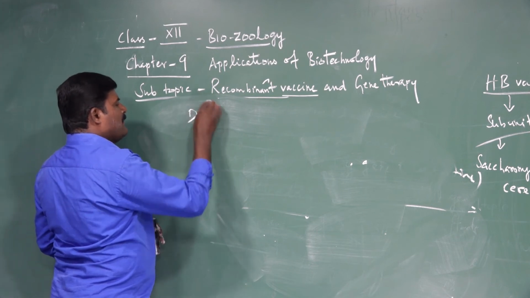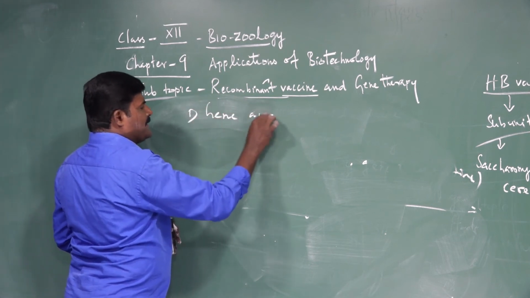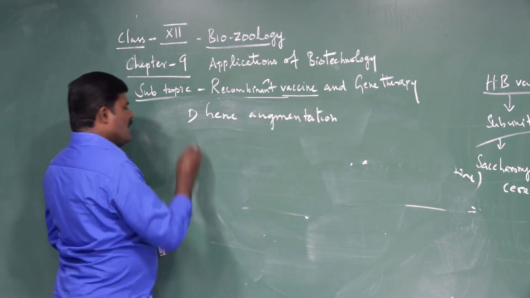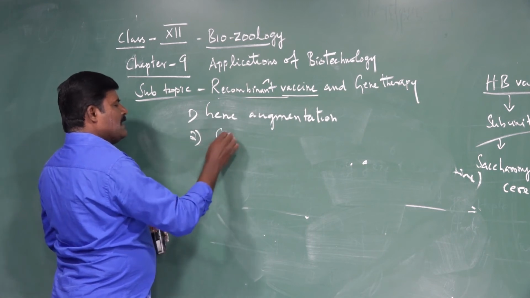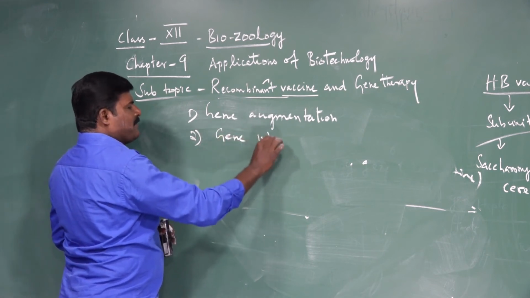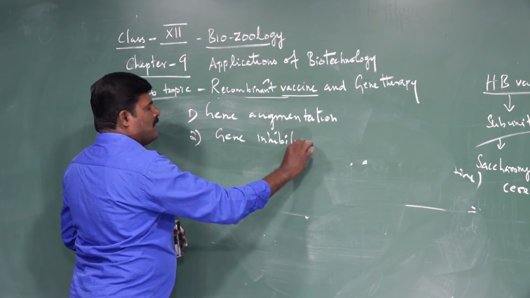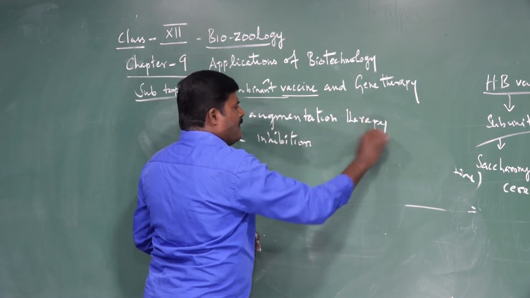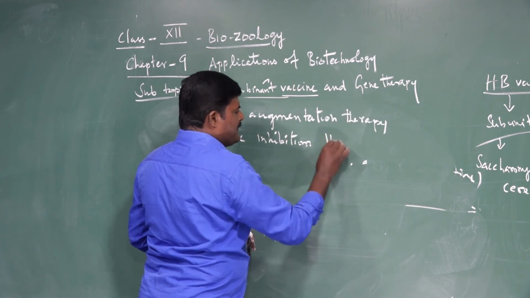One is gene augmentation. Second one is gene inhibition therapy.